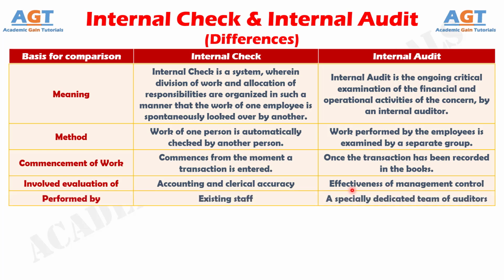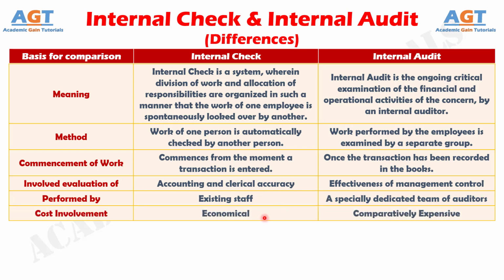Number 5. The internal check is performed by the existing employees, whereas, for the purpose of internal audit, the company appoints a special team of auditors. Number 6. As an internal check is carried out by the existing workers, no extra cost is involved in it. On the other hand, in internal audit, as the work is performed by a specially dedicated team recruited for the purpose of conducting an audit, it is a bit expensive.